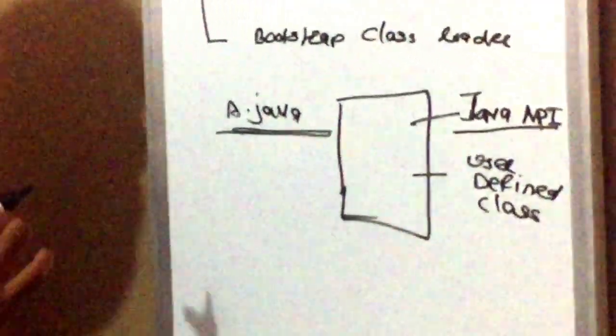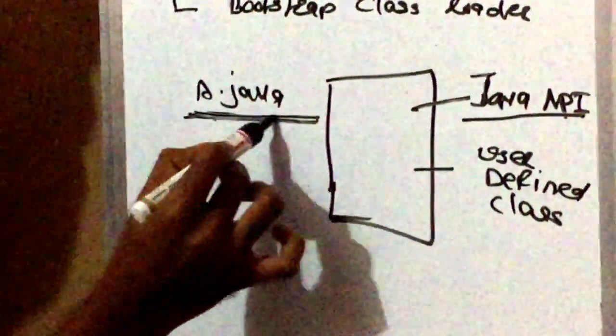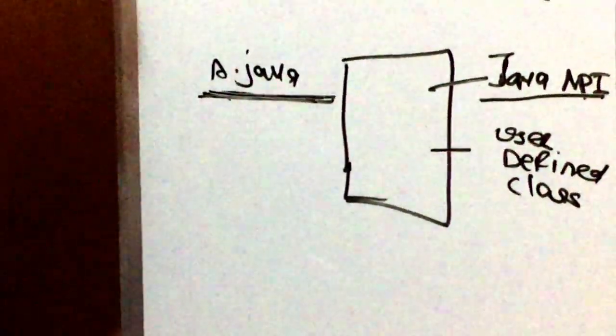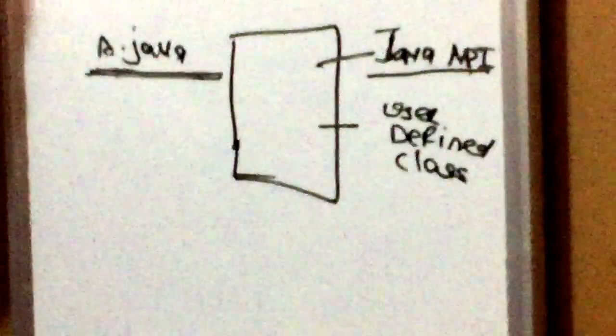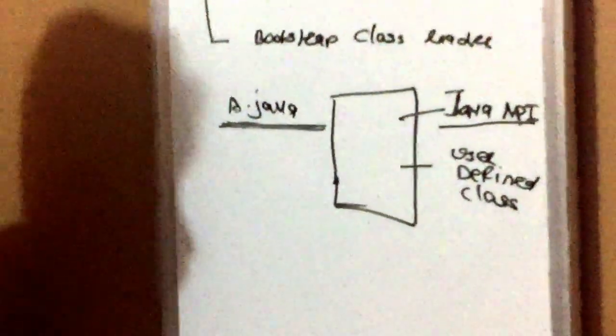Suppose you have a Java class file in which you are importing one class from one user-defined class loader, and a second class from a second user-defined class loader.